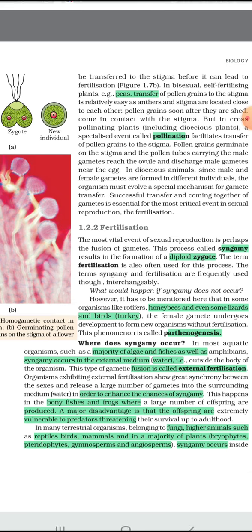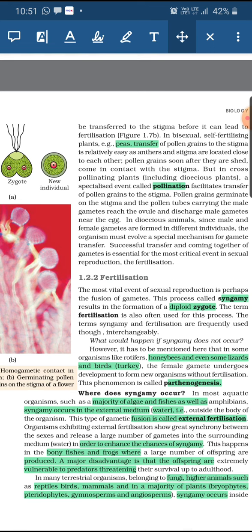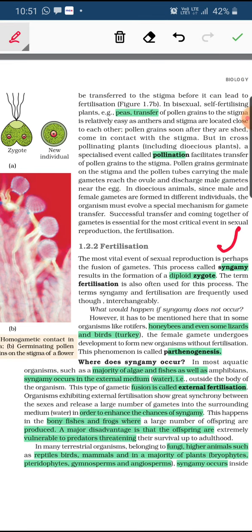The fertilization process is also known by the term syngamy. So the term syngamy is also denoted for the same, that is fertilization. We can use both the terms to denote the fusion of the gametes. After the syngamy we have the zygote. Zygote is a diploid cell, that is, it has the complete set of chromosomes, and this zygote develops further into the new organism.